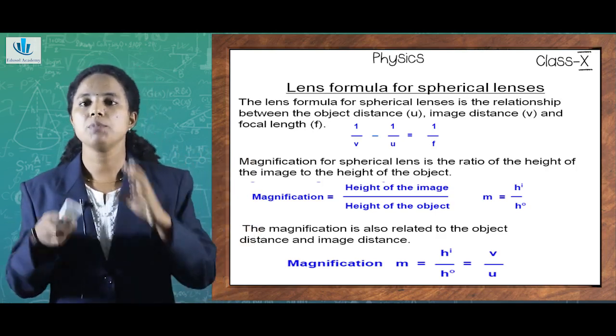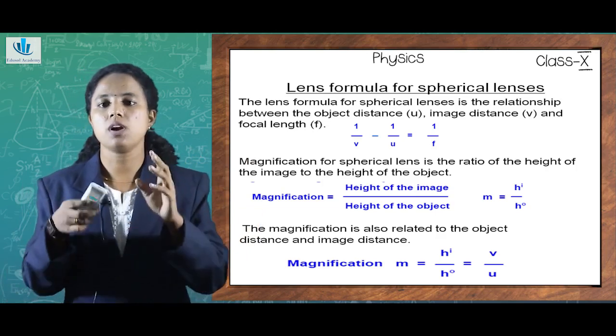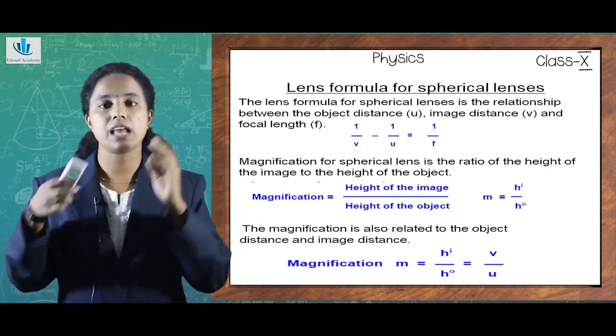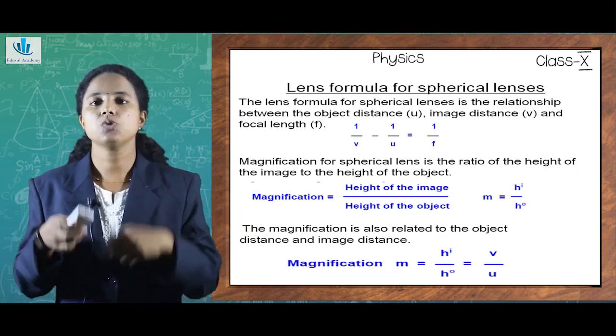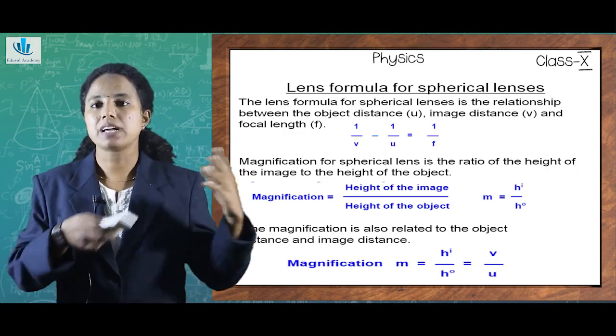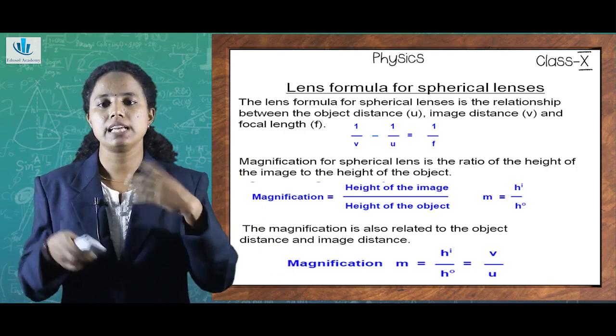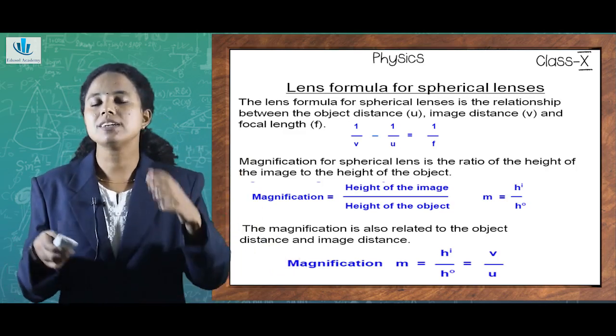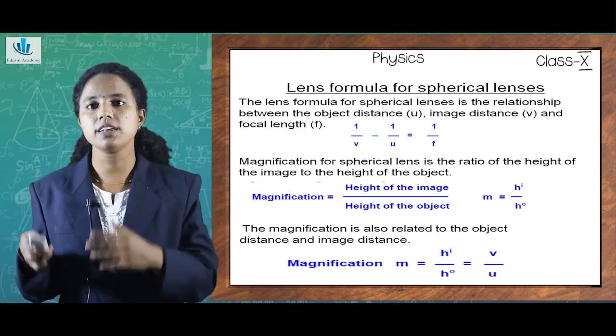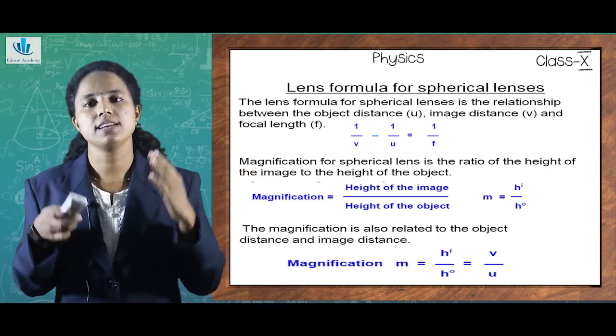So, when questions come, you need to understand from the facts as well as in the numericals how the magnification changes, how the magnitude changes. Then only can you easily infer what kind of lens has been used. Is it a concave lens or a convex lens?